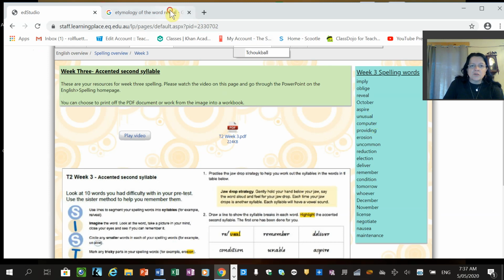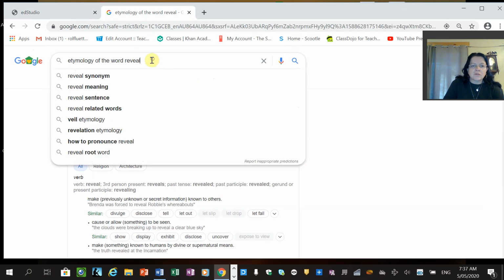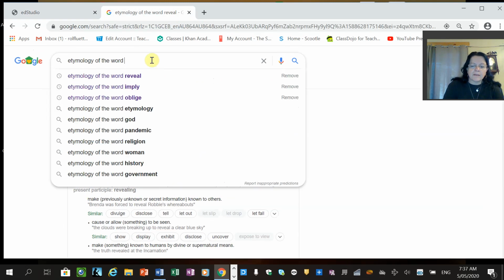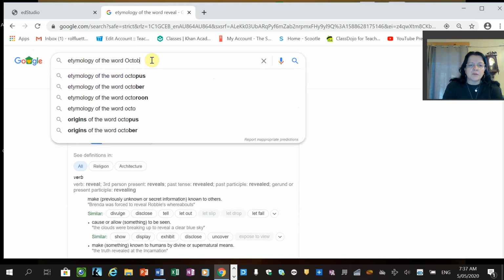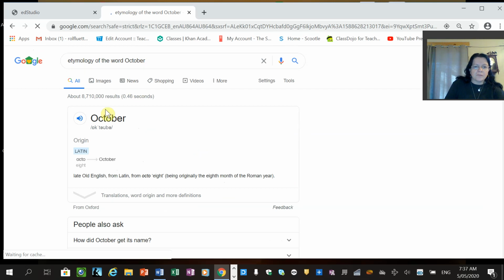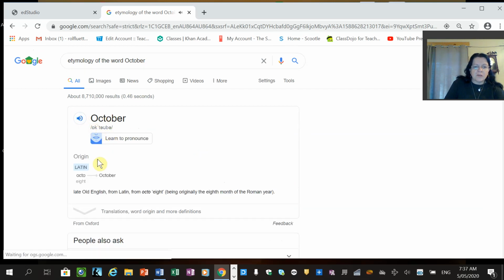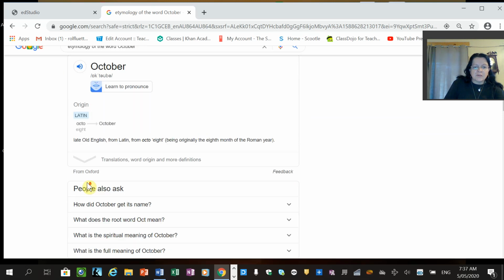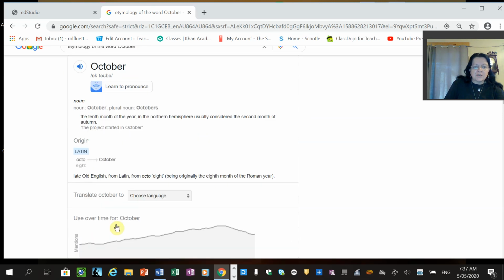Next word is October, and as we know it's a proper noun, so we have to put a capital on it. October. IPA. Latin octo, meaning 8. Definition, the 10th month of the year. In the northern hemisphere usually considered the second month of autumn.